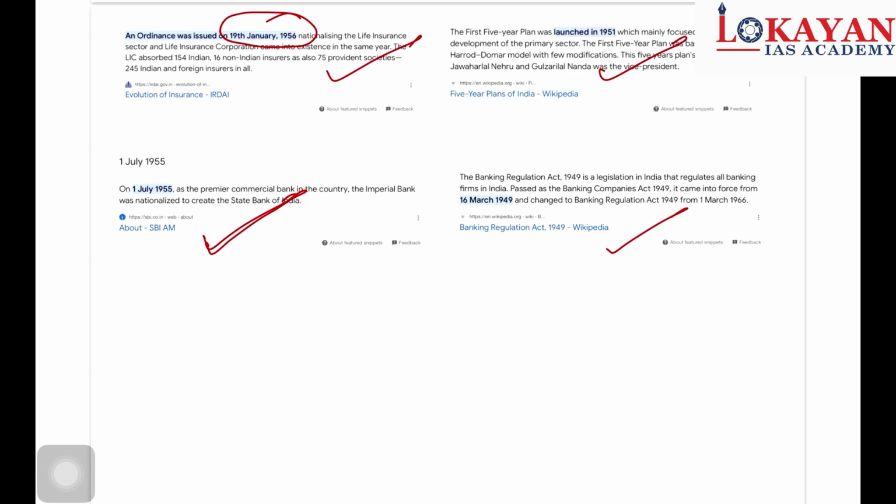In the comment box, comment the date on which Reserve Bank of India was nationalized, and what kind of company it was earlier. So do remember it.